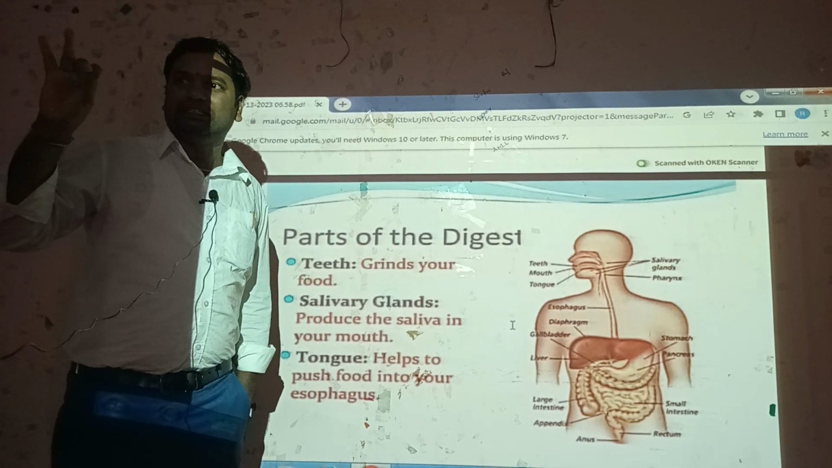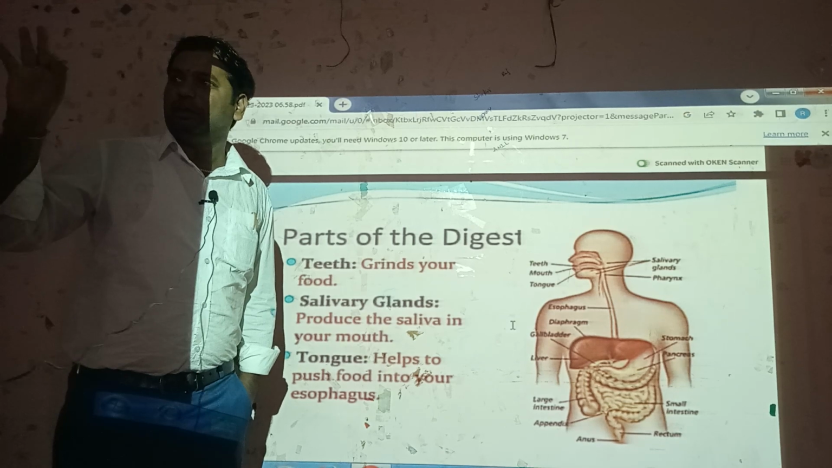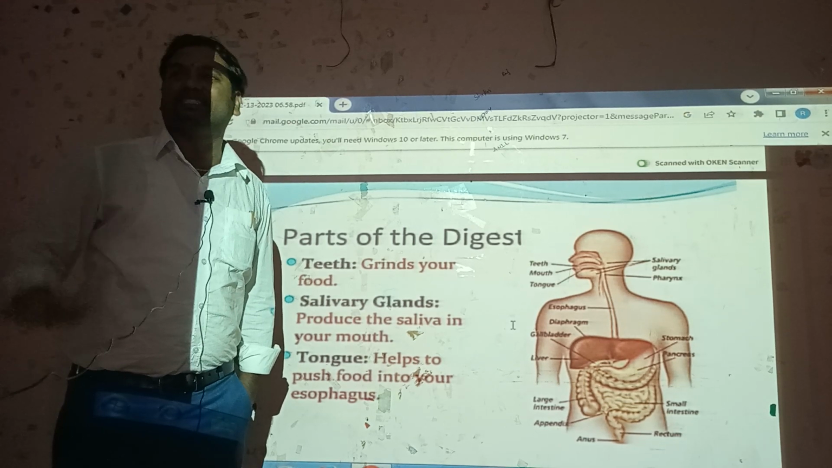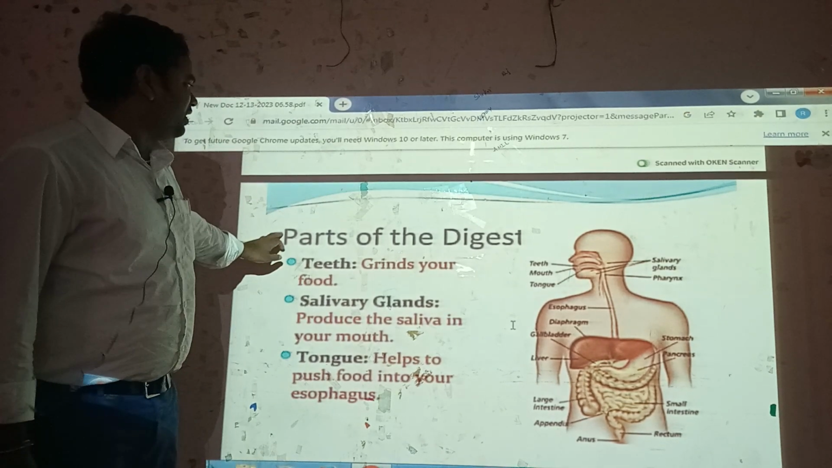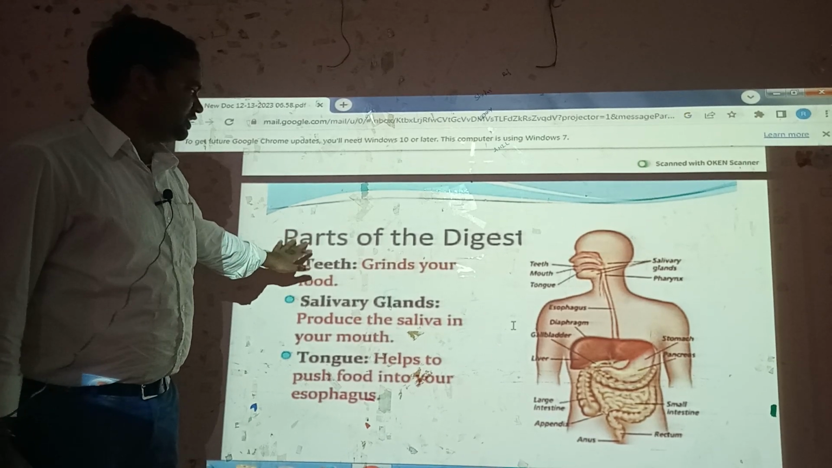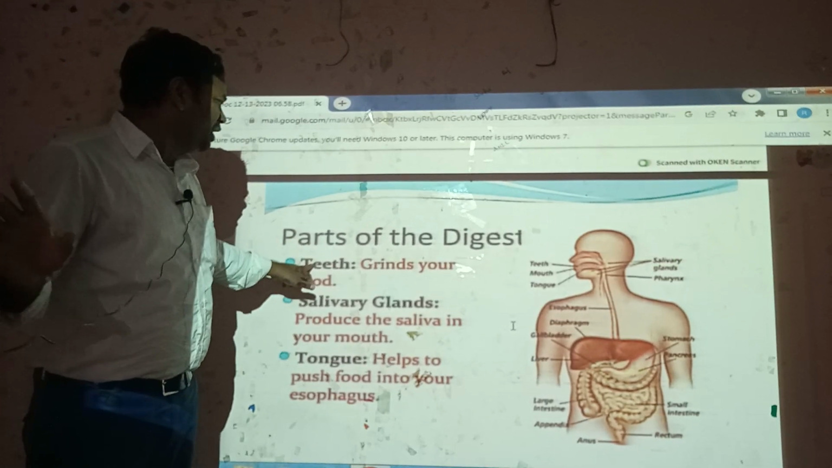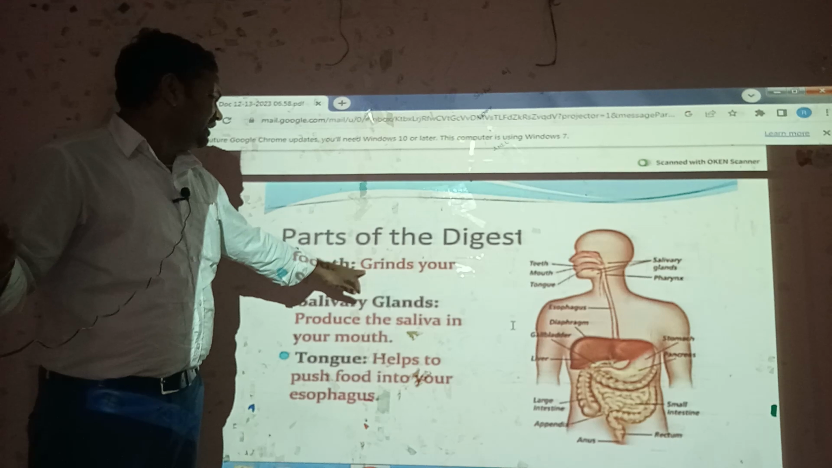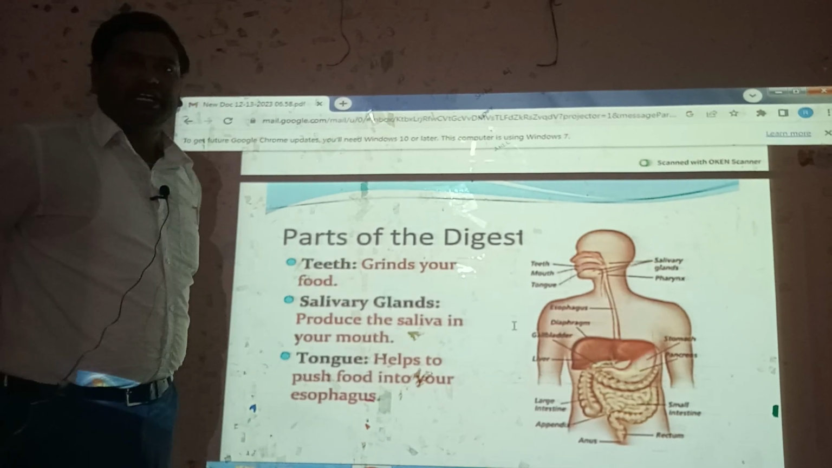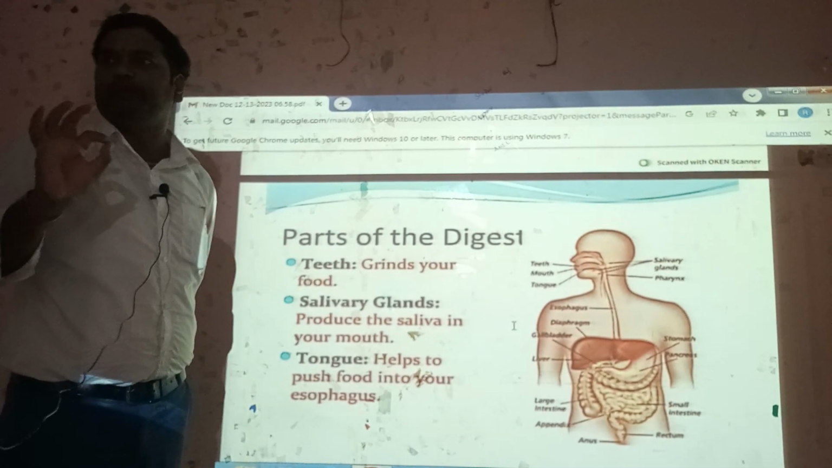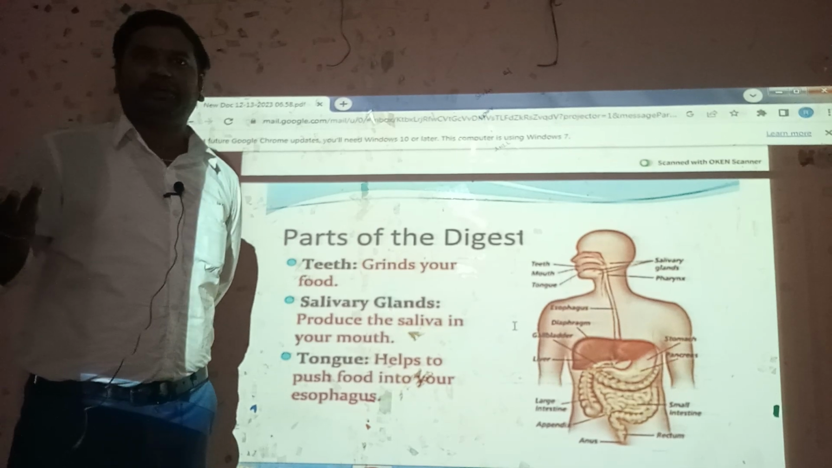And after that, gastric glands, liver, pancreas, and after that, intestinal glands. But this one, parts of the digestive system common. Teeth: first, the mouth and buccal cavity, where teeth are present. Teeth grind your food. Teeth play a very important role. There are different types of teeth.